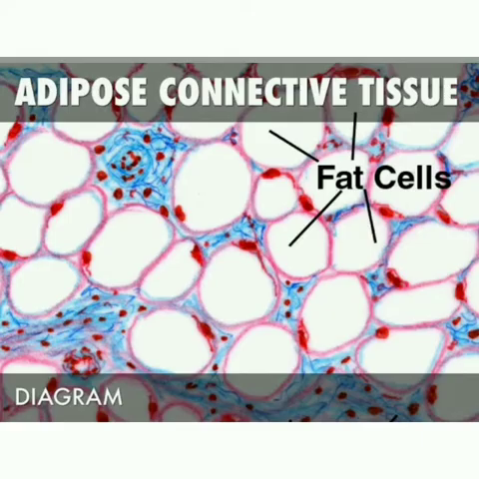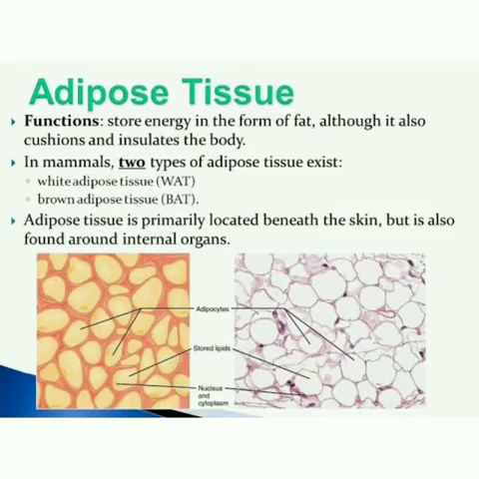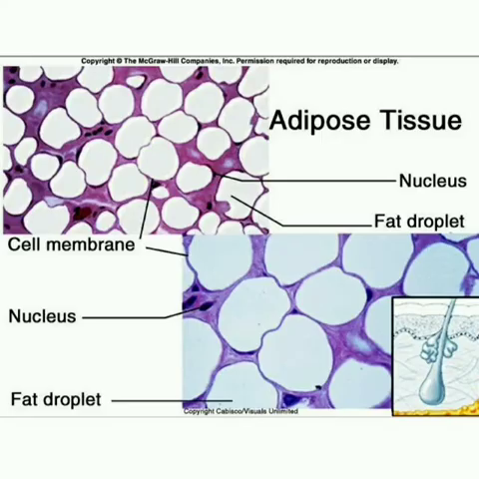Second is adipose tissue. Adipose tissue is the aggregation of fat cells, spherical or oval in shape. It serves as a fat reservoir and also acts as a shock absorber. They also regulate the body temperature by acting as an insulator.